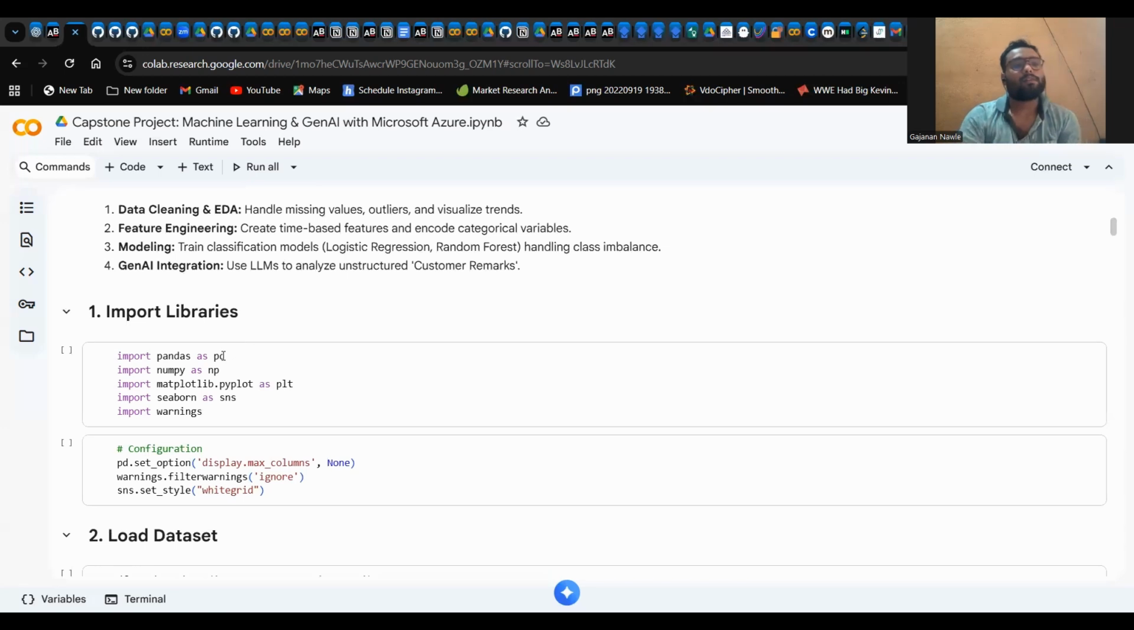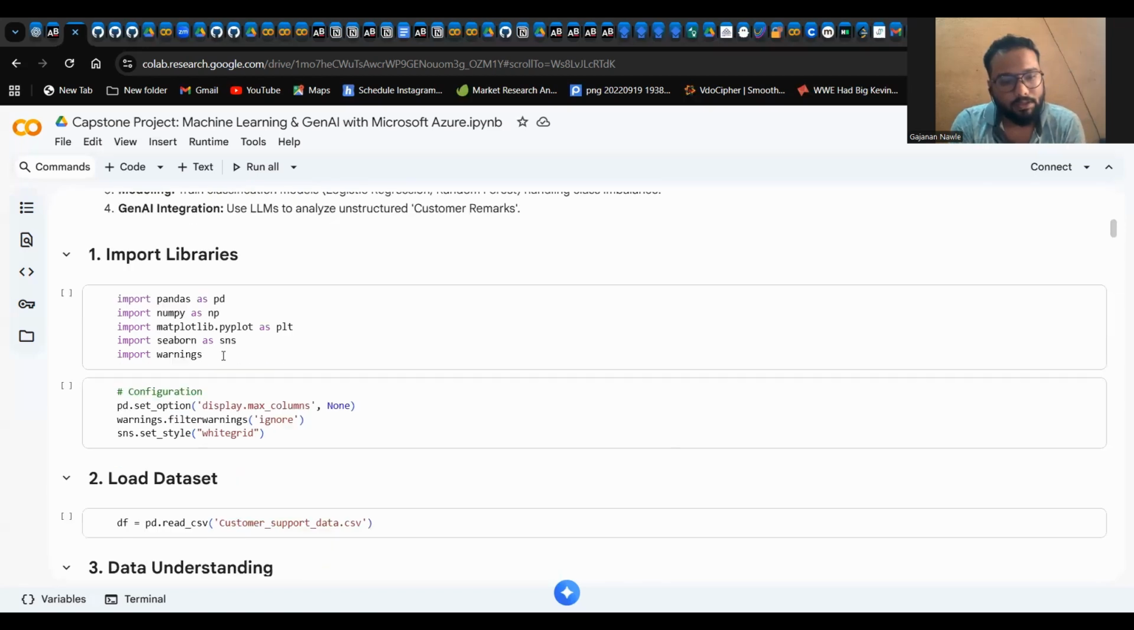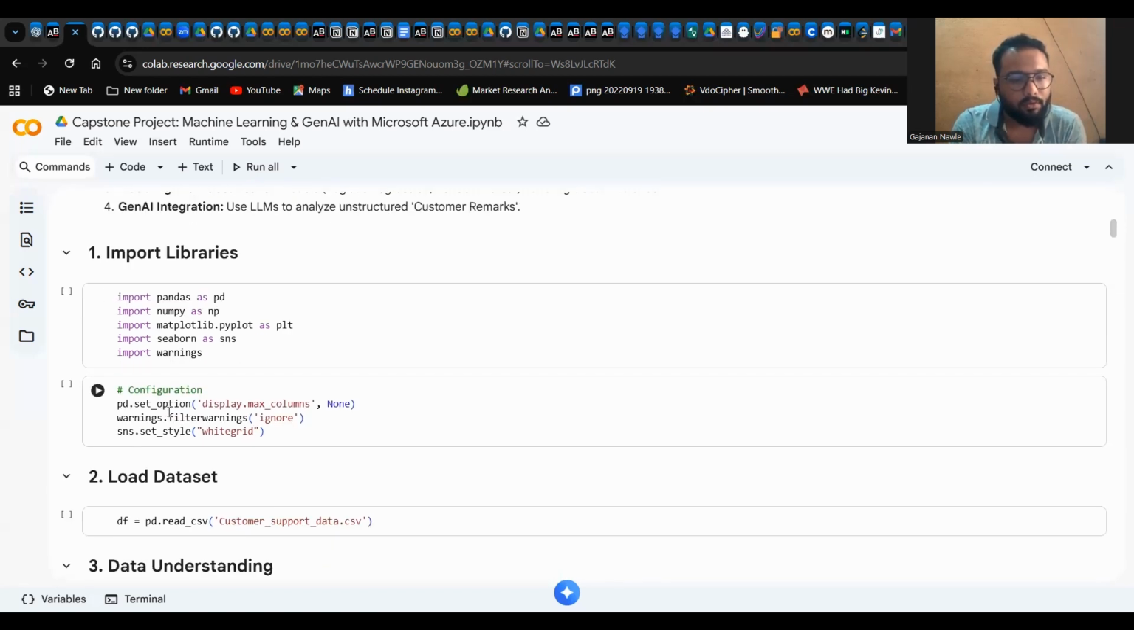So first I have imported some libraries, which are pandas, numpy, matplotlib, seaborn, and warnings. So pandas for data manipulation, numpy for mathematical operations, matplotlib and seaborn for visualization, and warnings. Here I have used warnings.filterwarnings so that it ensures that our output remains clean and professional.